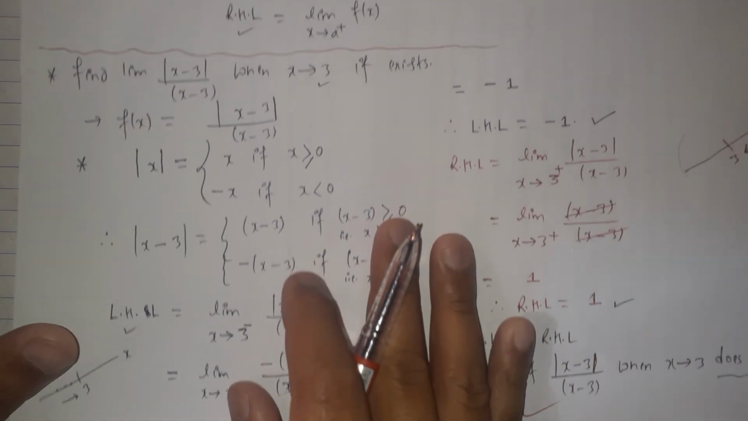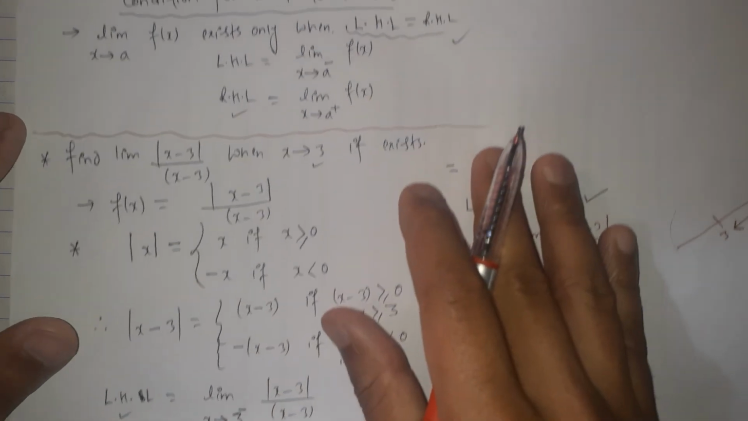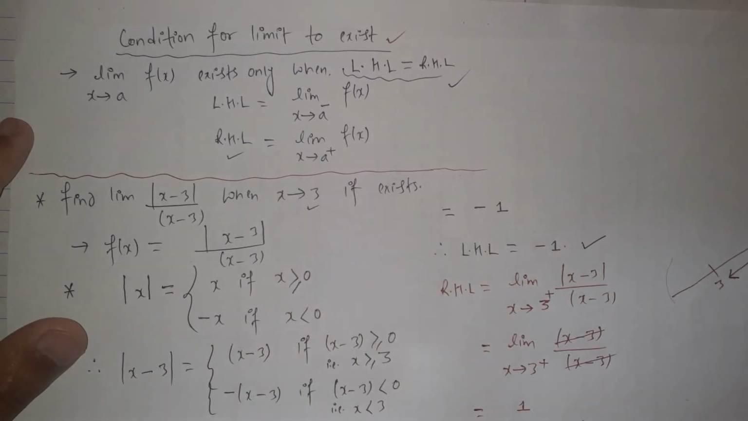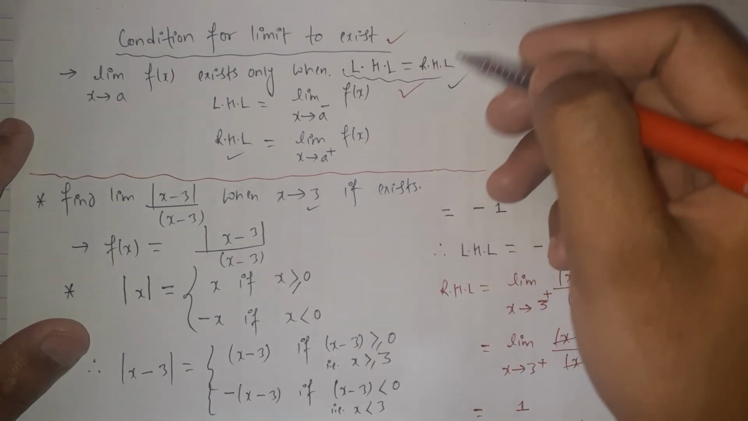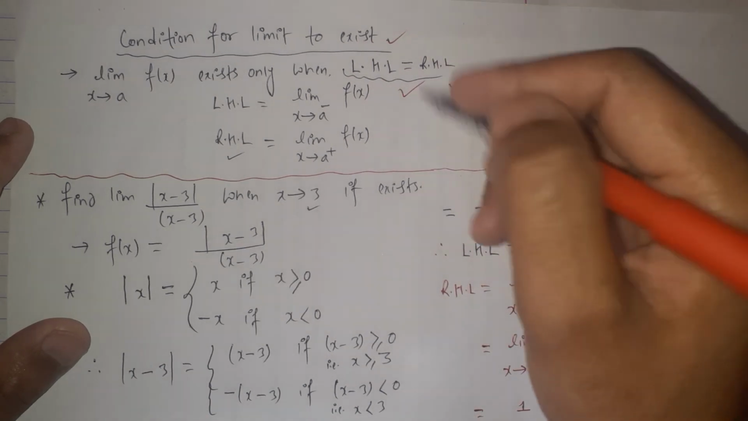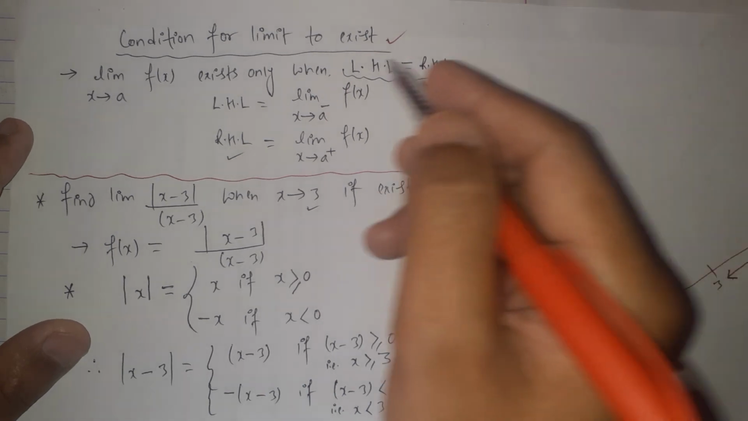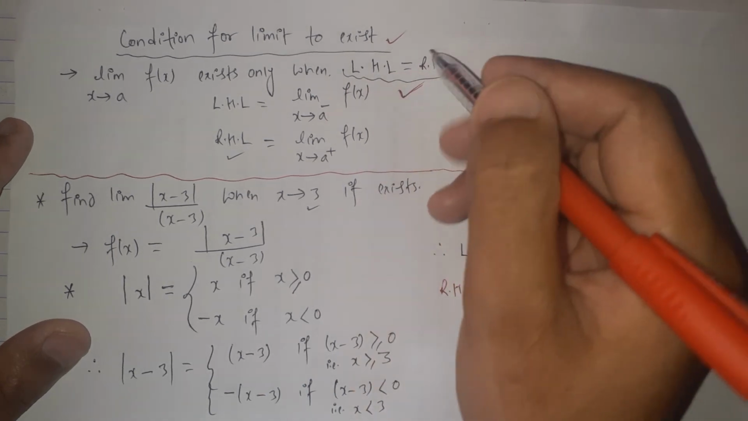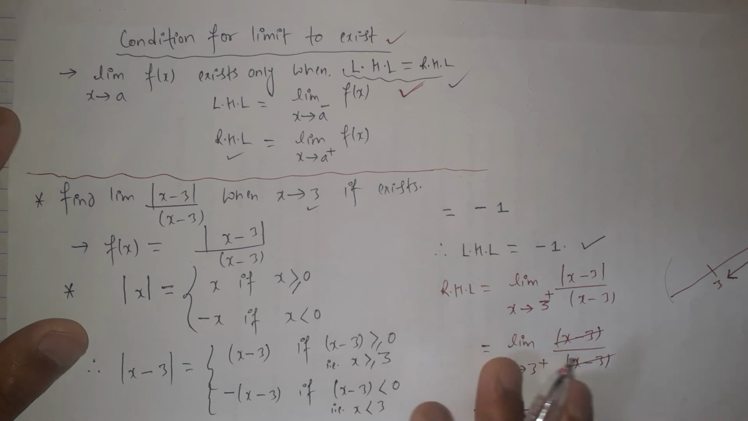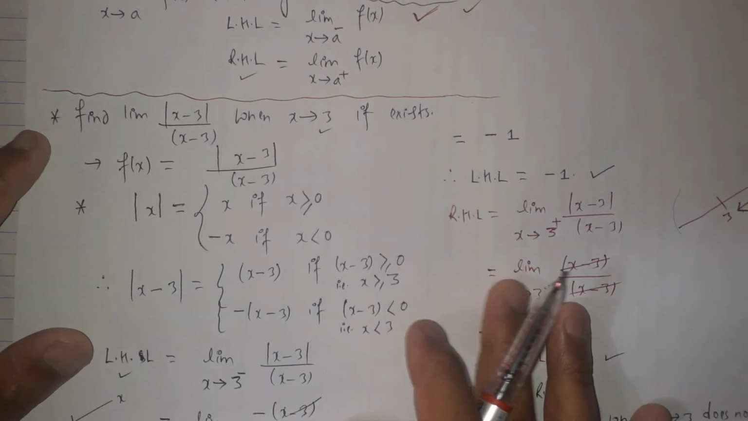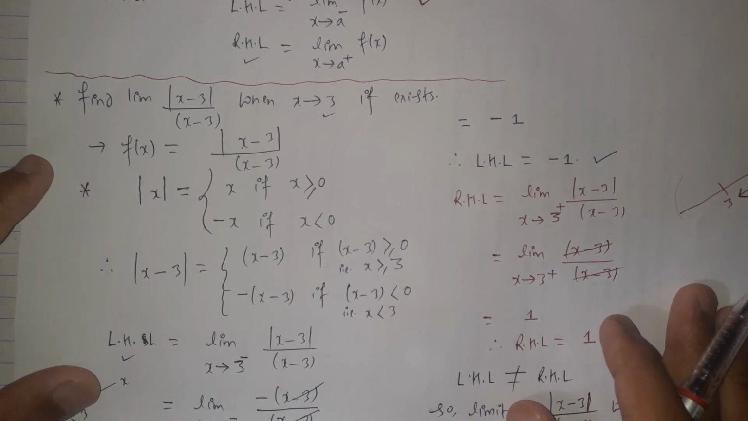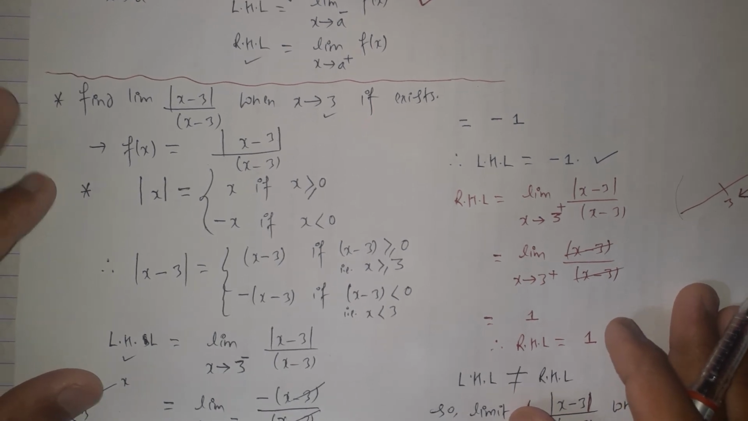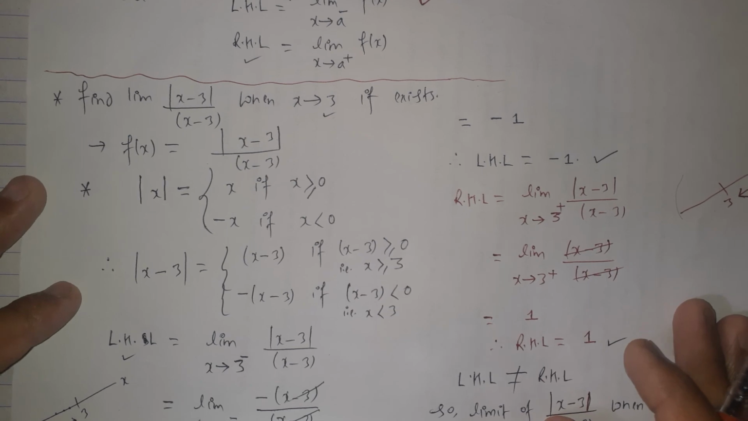Please remember a very important point. For the existence of the limit of any function at a point, the left hand limit and the right hand limit should exist and they should be equal also. If these conditions are followed by the function, then we can easily calculate the limit of that function at a certain point. Otherwise we cannot calculate the limiting value of that function at a point.